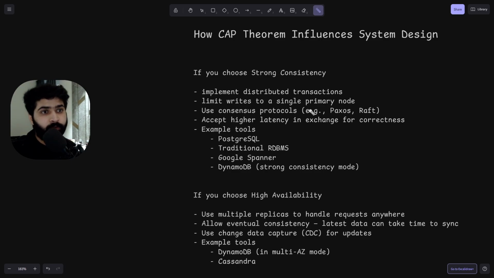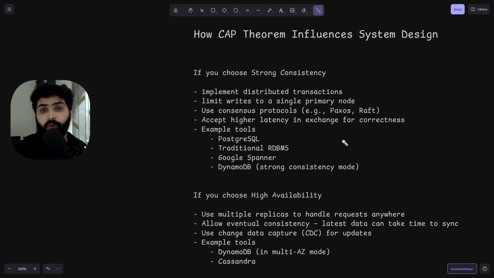Okay, for those we use Paxos and Raft, and there could be other consensus protocols. But Raft is easier to implement. The implementation of Raft is easier. And so accept high latency in exchange for correctness. We need to accept the high latency.